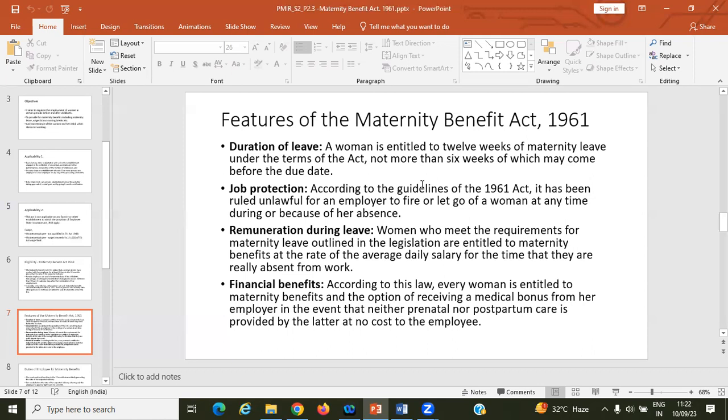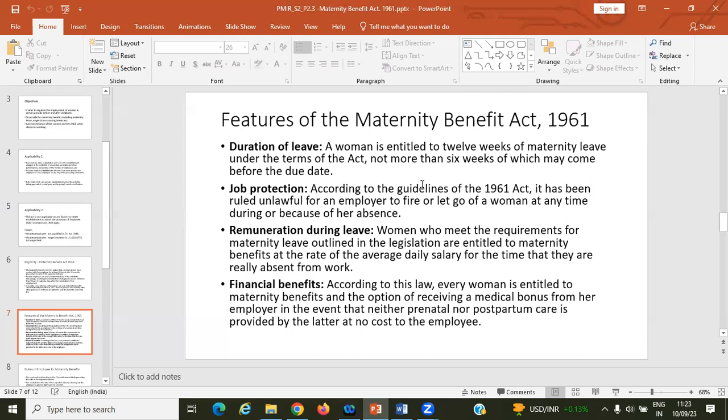These are paid leave. The person is getting salary for the 12 weeks we have seen, and the salary is calculated exactly the same as what the woman was drawing. So that type of remuneration calculation is there. That is one feature of the Maternity Benefit Act.